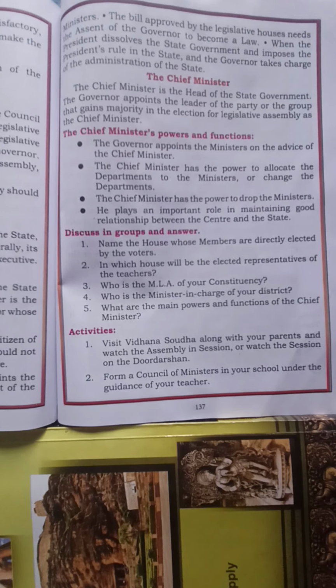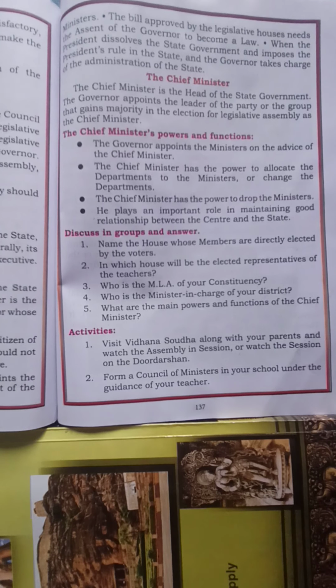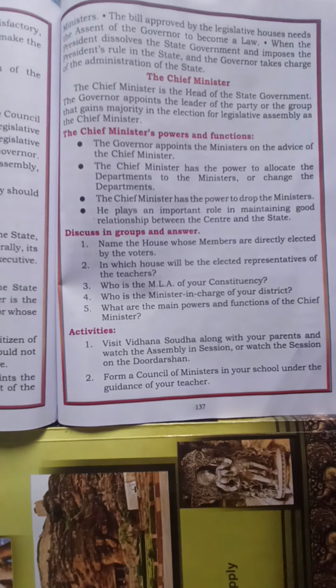When the president dissolves the state government and imposes president's rule in the state, the governor takes charge of the administration of the state. So who will take charge when the president dissolves the state government? When there is no state government, who has to take charge? The governor takes charge of the administration of the government.